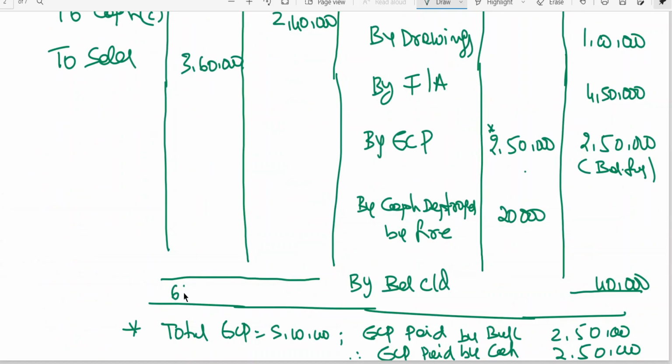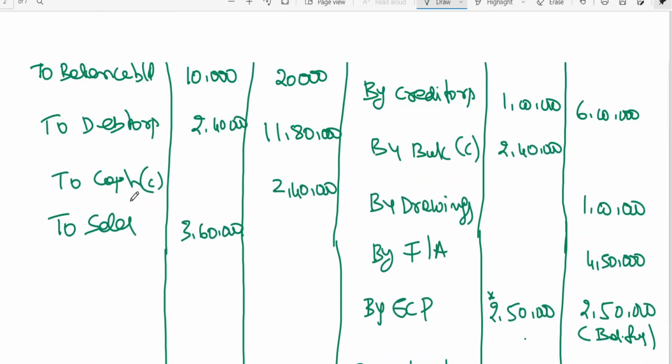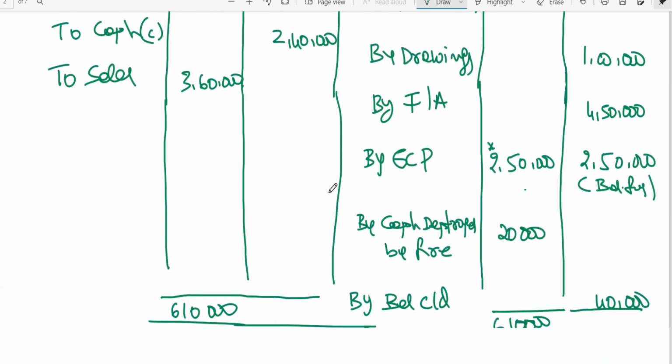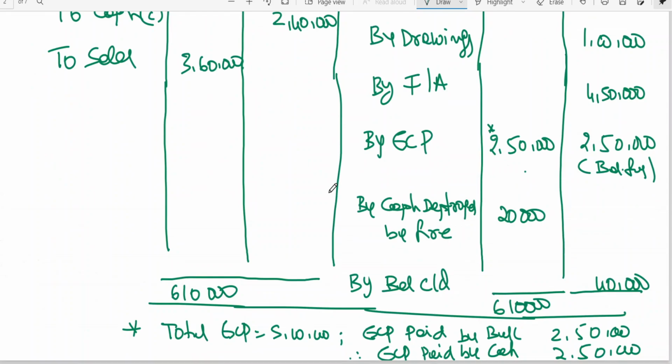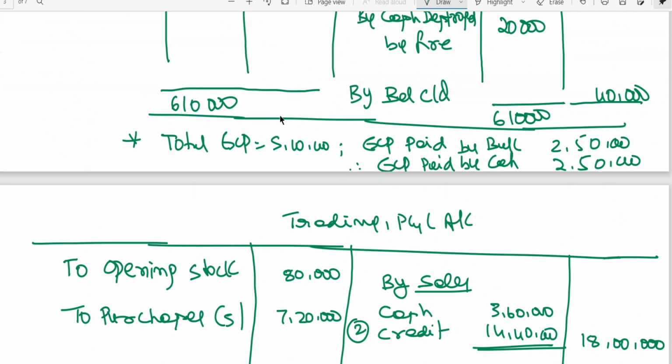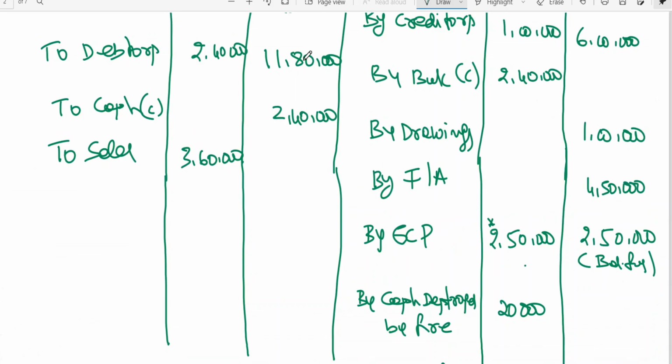You also can cross check, my dear friends, for any calculation mistake on my side. You also can cross check these totals.